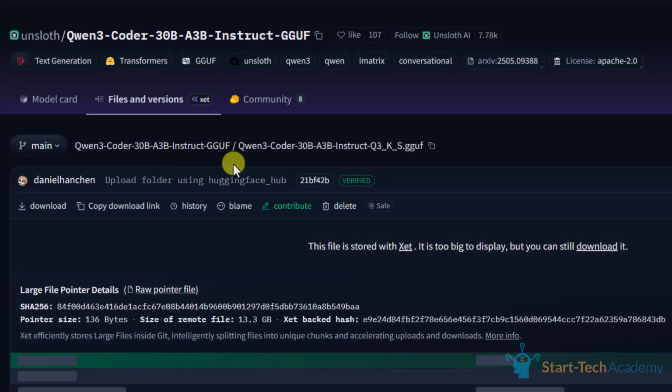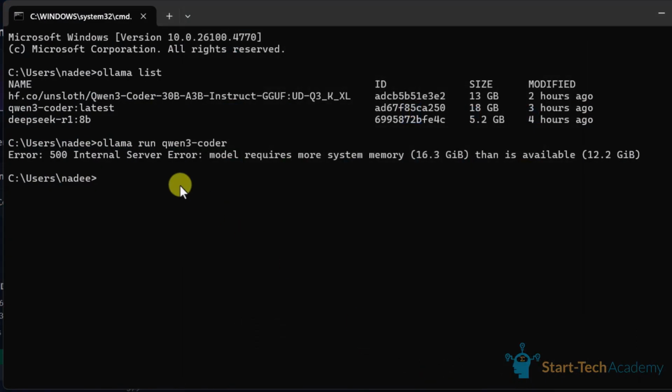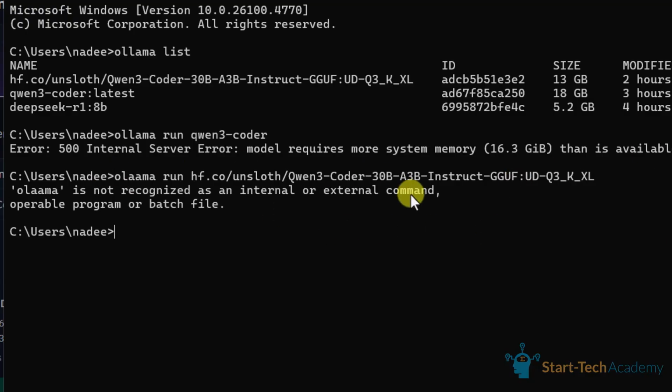To install this model, you simply need to copy this first. Once it is copied, visit your command prompt once again. There you write ollama run, then hf.co, then paste unsloth Qwen3 Coder 30 billion A3B instruct gguf, and then add a colon, then UD, Q3, then _K_XL. This is the command you have to use. Simply use this command and press enter.